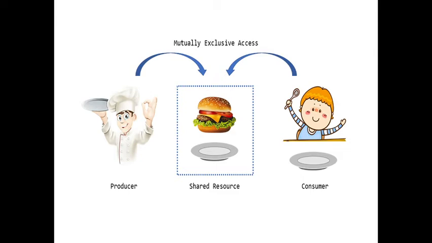So in producer consumer problem there are two main problems. The first one is producer is fast. In the first barbecue restaurant example, producer is too fast in producing so many items on the table. And in the second example, consumer is too fast and he has taken all the food items kept on the table and he's waiting for some more, but producer is not producing. This is the other problem.